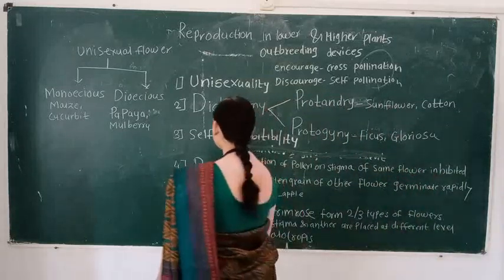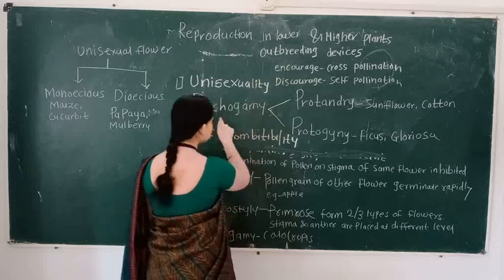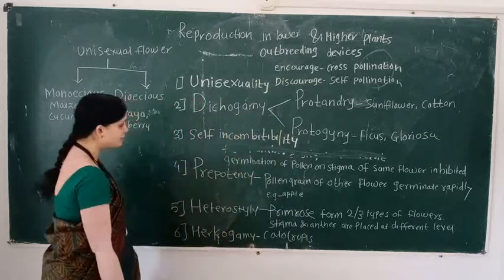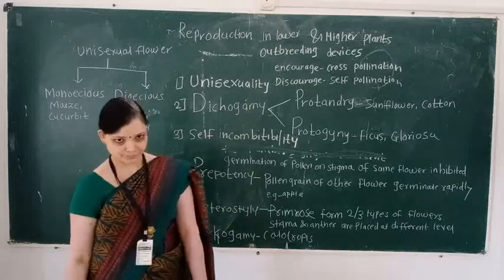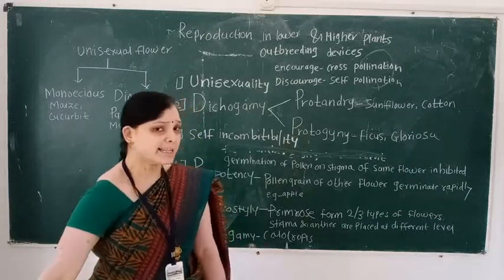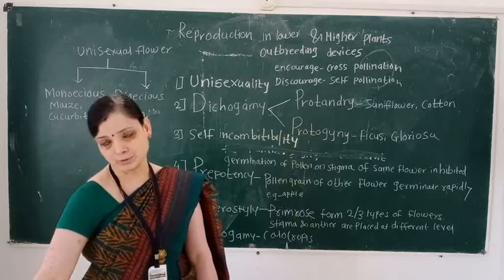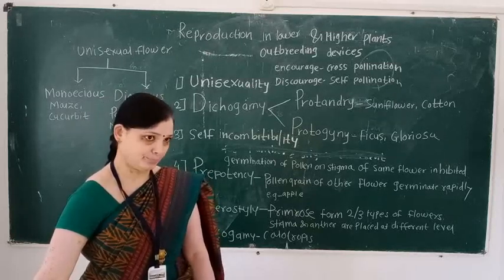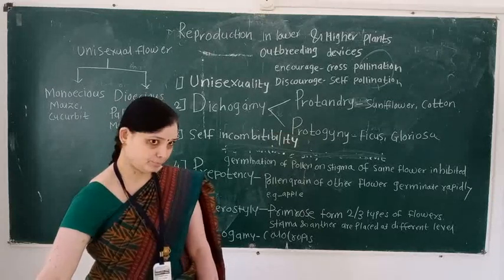Then we learn the second outbreeding device. This second outbreeding device is called dichogamy. In self-pollination, we learn the term homogamy. Homo means same, and gamy refers to anther and stigma.